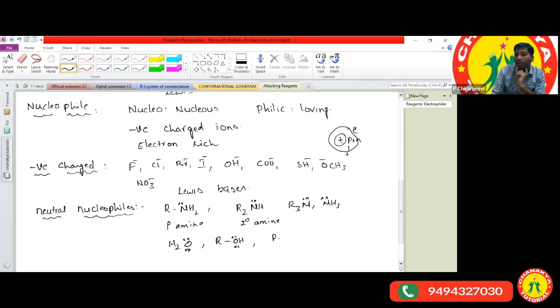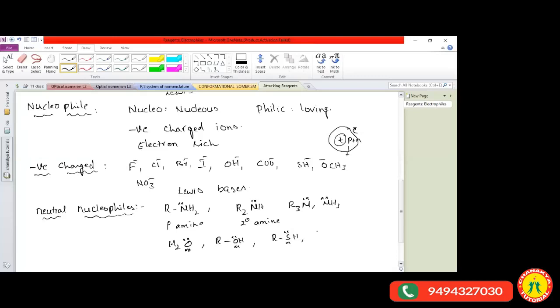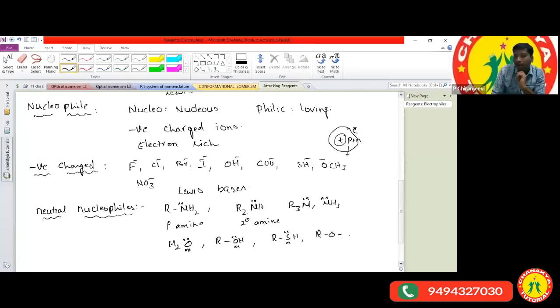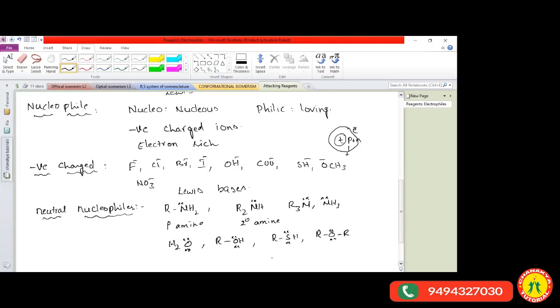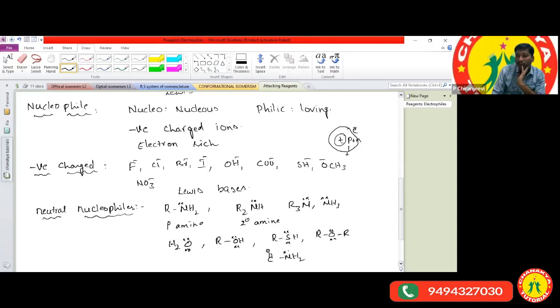And thioalcohols, R-SH: the sulfur atom also has two lone pairs of electrons. Ethers, R-O-R, also act as nucleophiles here. Clear? Is everyone clear here? The amide functional group, C=O NH2: the nitrogen atom also acts as a neutral nucleophile. So all these are the examples.